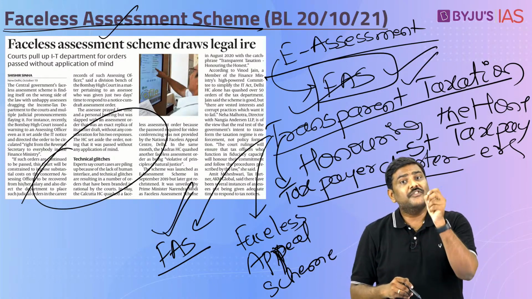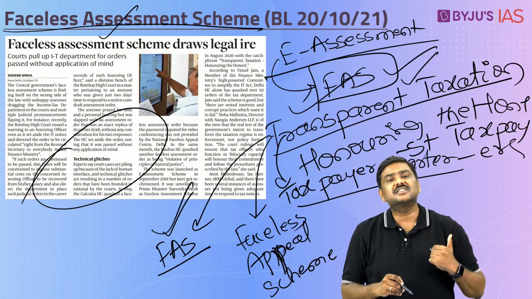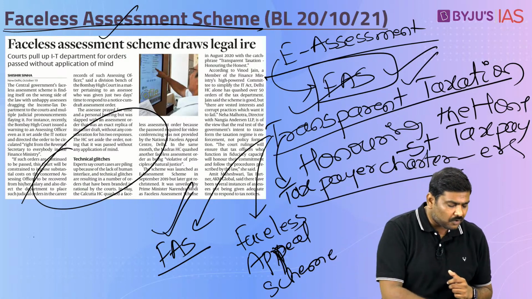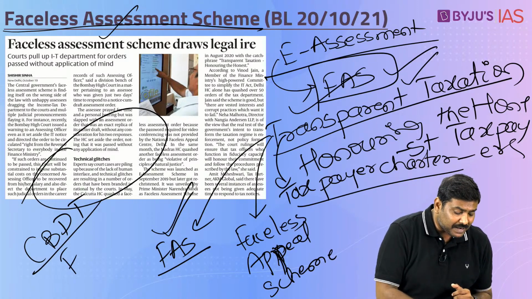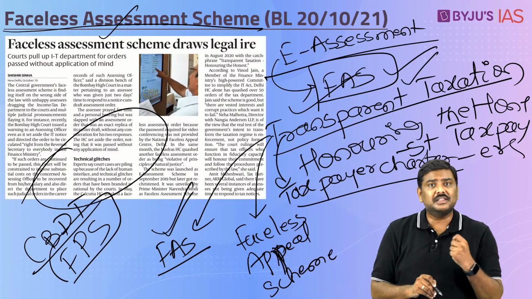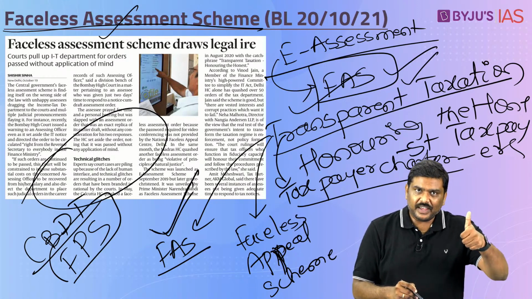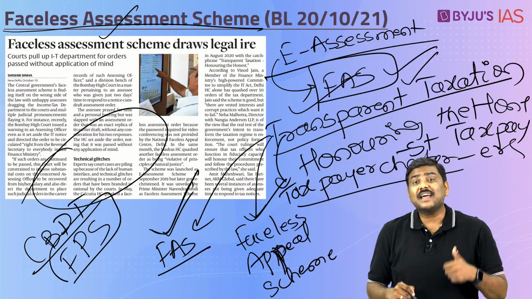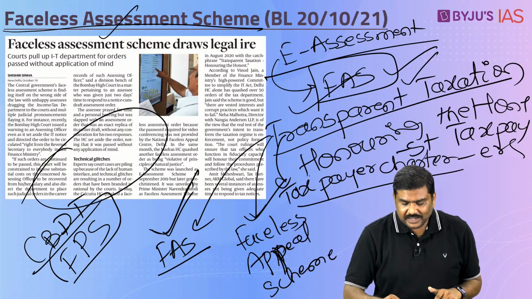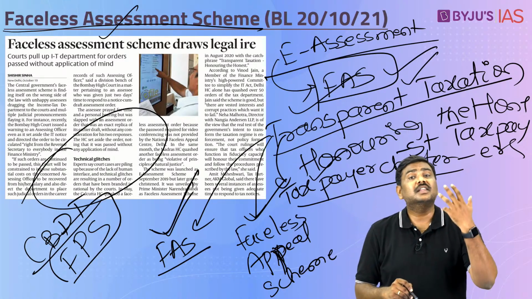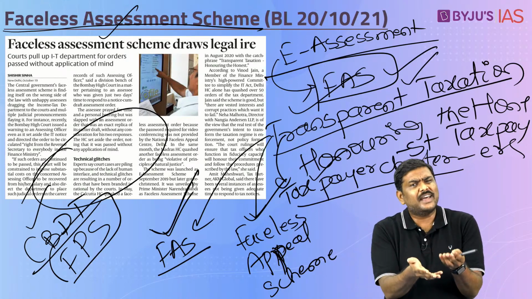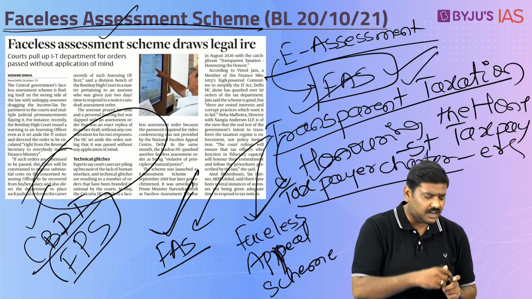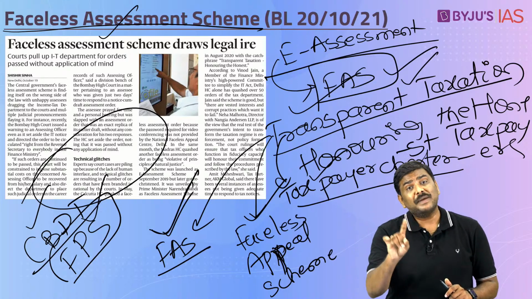And in addition to this, very recently, understand this, from this year itself, the CBDT, Central Board of Direct Taxes, has also introduced the concept of faceless penalty scheme, FPS, remember this, right? As such, FAS, the faceless appeal system, has been introduced, taxpayer charter has been launched, and the fourth very important reform launched by the CBDT, very recently, that is in this year, is the concept of faceless penalty scheme.